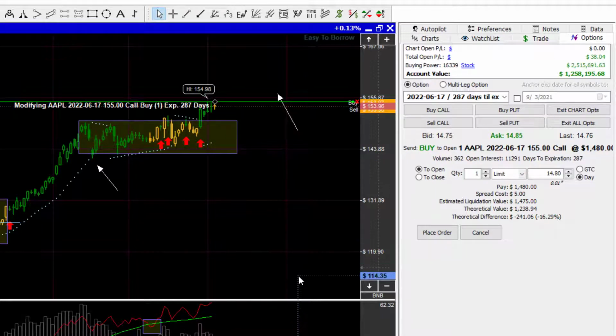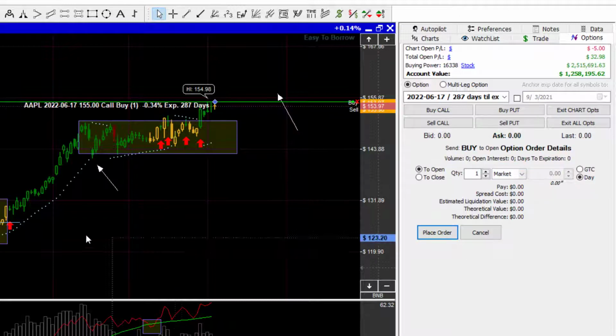demo account. This is the demo account. In my real money account, I've already got several of these. I've been doing this strategy for some time, of course, and we're building up our portfolio over time. So I'm just going to go ahead, and since we're in the demo account, I'm just going to mark it into this. I'm not going to play the bid and ask game. So there we go. We've got our position in Apple.